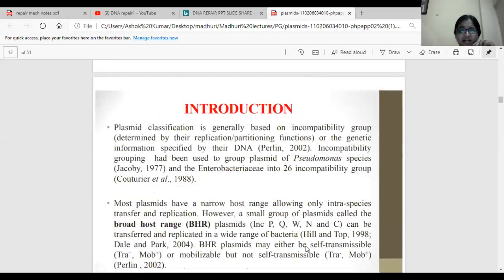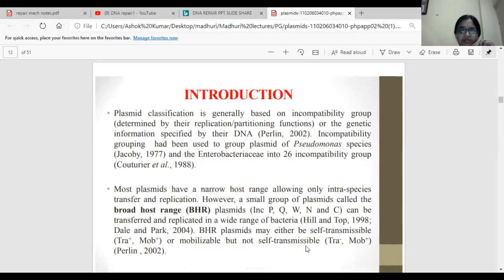Next, plasmid classification is based on incompatibility group, determined by their replication or partitioning functions or the genetic information specified by their DNA. Incompatibility grouping has been used to group plasmids of Pseudomonas species and the Enterobacteriaceae into 26 incompatibility groups. Whether plasmids are compatible or incompatible with each other, on this basis we can classify them into different types. Most plasmids have a narrow host range, allowing only intraspecies transfer and replication.